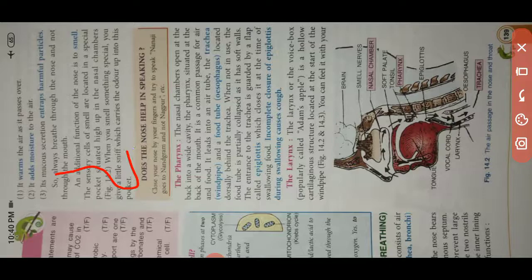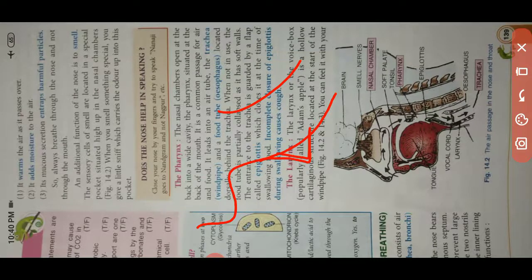Here in the throat there is this type of structure. If you touch you can feel it in the throat. This portion is called the larynx, Adam's apple.